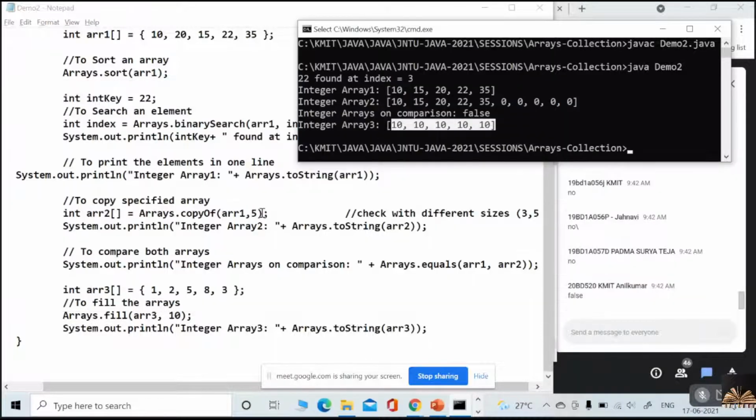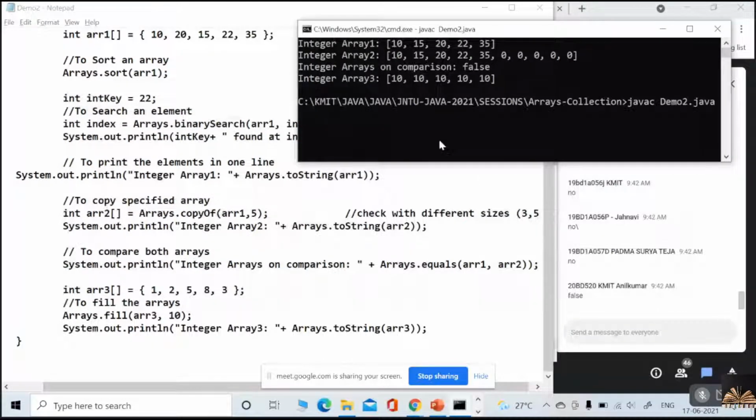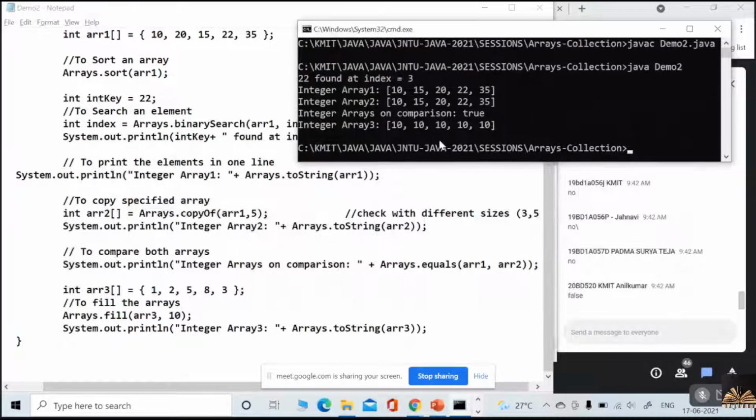Let me execute once again. Now look at that. No extra slots are given to array 2. Understood? Yes or no? Now, if I use the equals method, what is your output? Are they equal or not? They are equal, no? So it is giving you true. Understood?